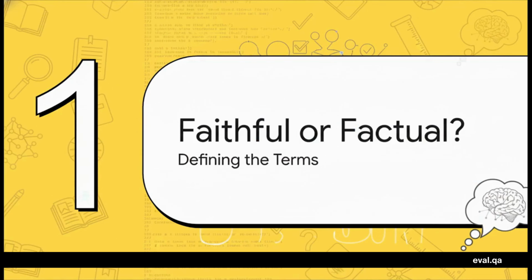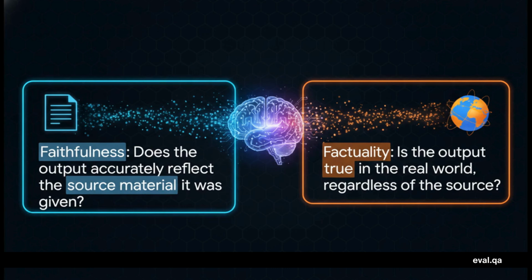So before we can even begin to catch these mistakes, we have to get really, really precise about what we're actually looking for. The words we use here matter a lot, because if we're trying to measure the wrong thing, we're going to get the wrong answer every time. Let's get our toolkit ready. This right here is such a crucial distinction.